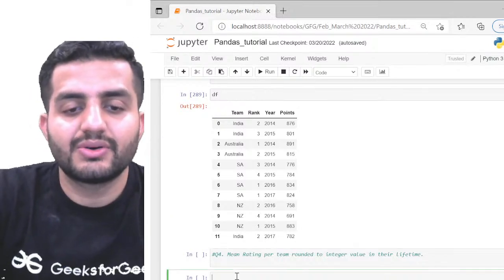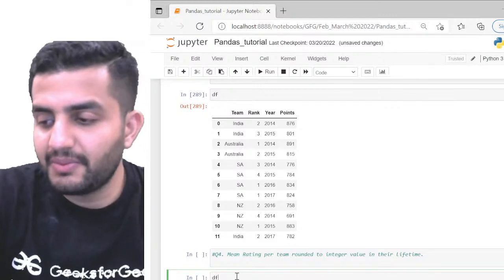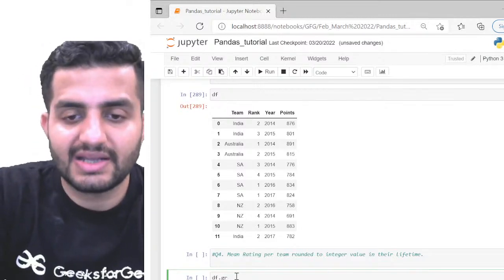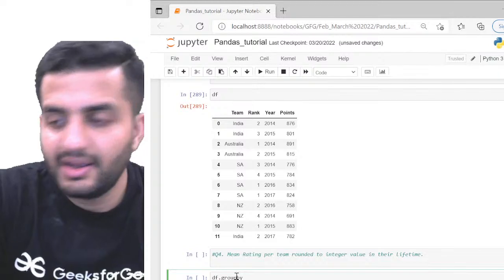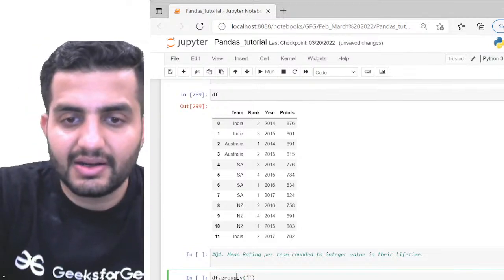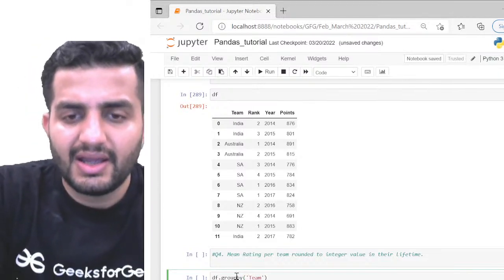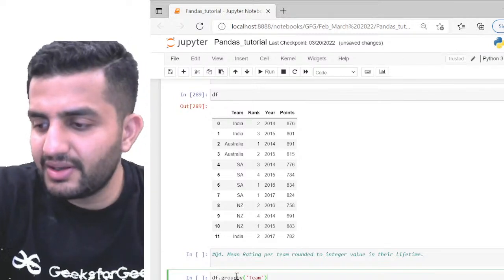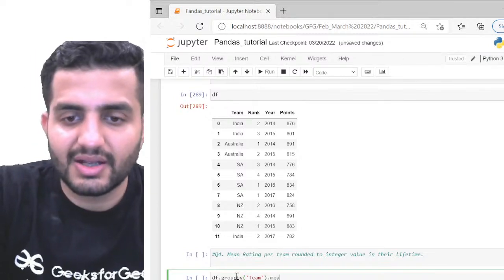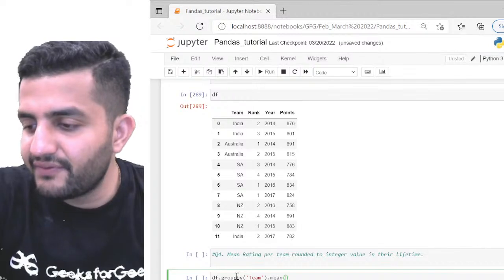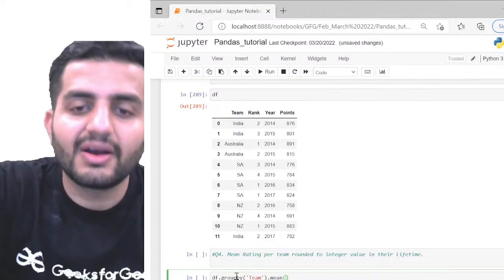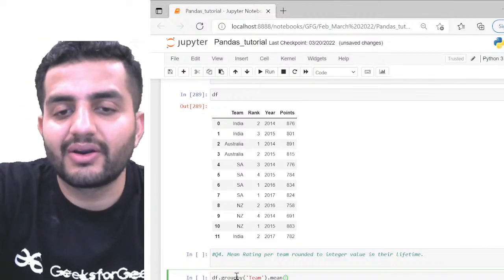So we'll do this. So df, that's what Mahesh says. I'll just copy his answer here. So df dot group by, it says by team, right? And then for the team we want the mean. Okay, so let's look at this answer. So df of group by team dot mean. So now I'll show it to you where exactly you went wrong.